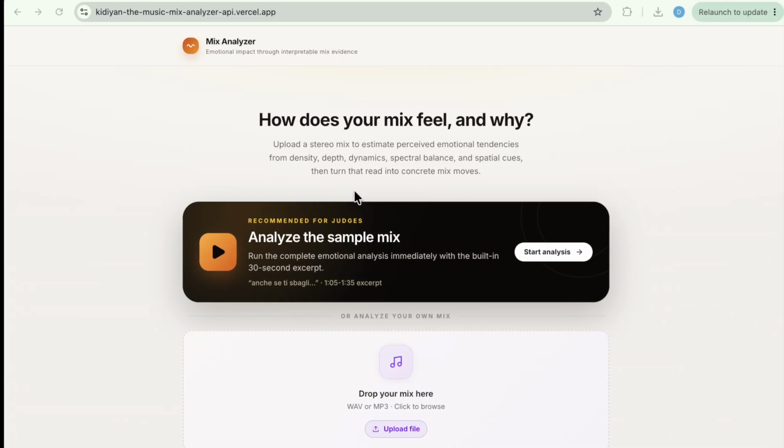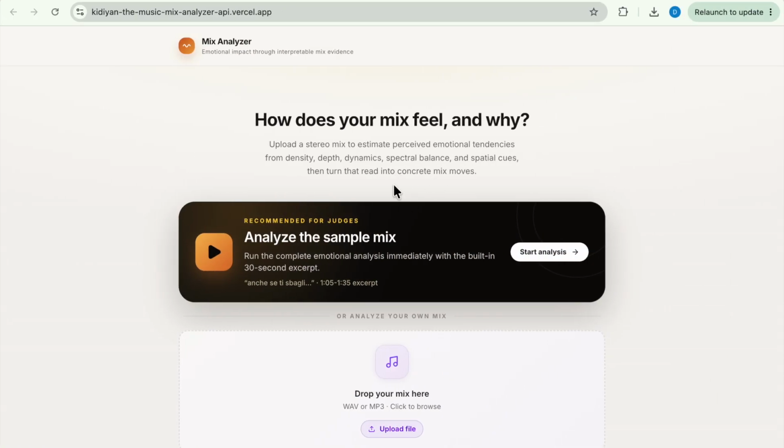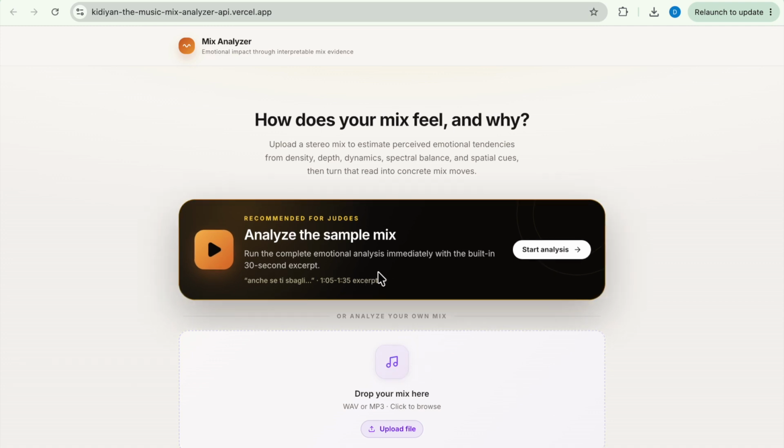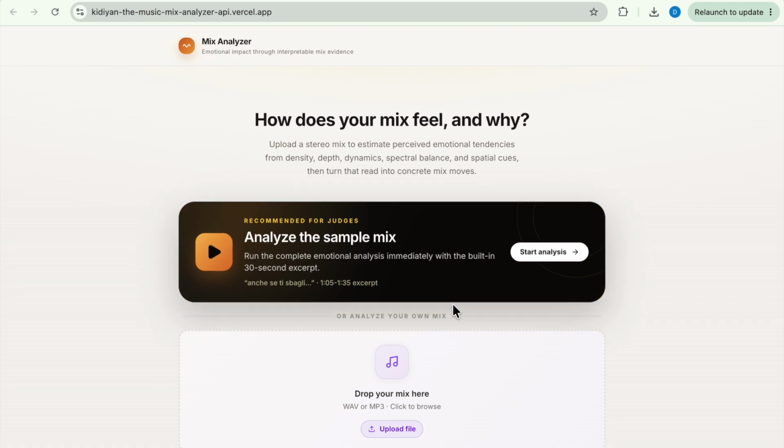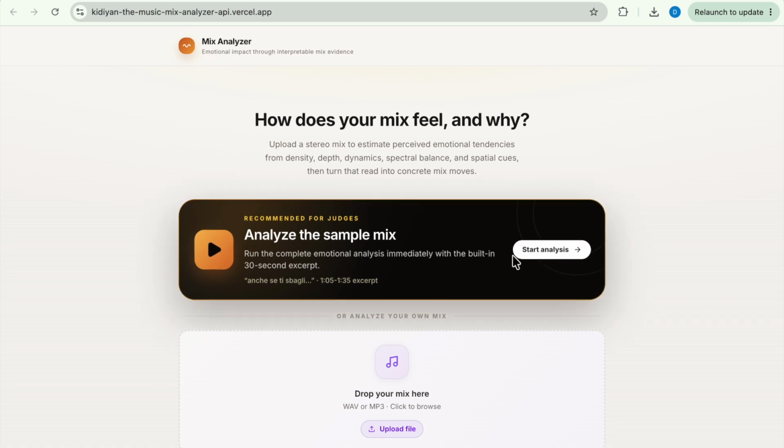Once a track is analyzed, the app begins with an overall emotional profile of the mix. It does not claim to determine the song's objective emotion. Instead, it connects measurable features of the stereo mix to possible emotional tendencies. The next section highlights 3 key findings.